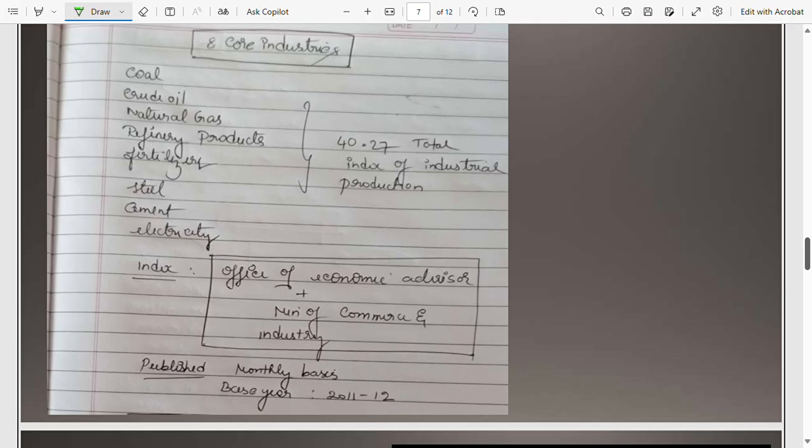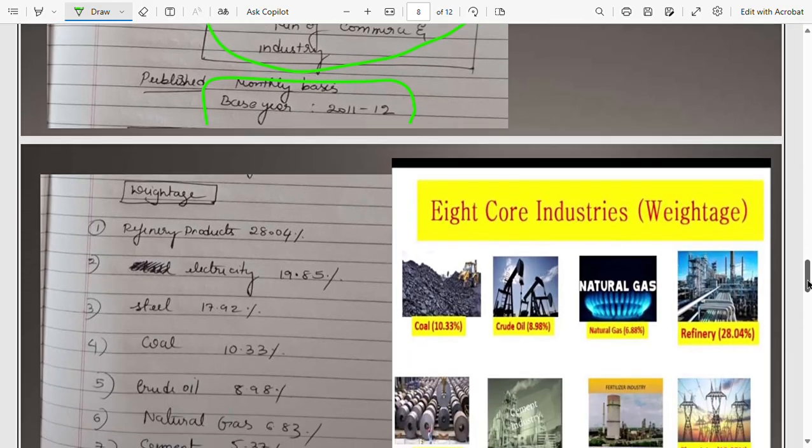And moving on, the final topic, that is the eight core industries. Which are the eight core industries of India for the development of the economy of India? We have the eight core industries: coal, crude oil, natural gas, refinery products, fertilizers, steel, cement, electricity. These constitute up to 40.2% of the industrial production in India. This index is released by the Office of Economic Adviser, Ministry of Commerce and Industry. This is published on a monthly basis. We consider the base year of this publication as 2011-12.